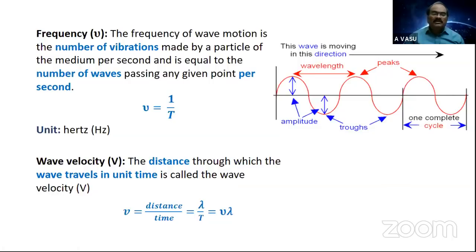Now in coming sessions, we will describe how this wave speed is to be determined in terms of practical parameters. You know, lambda by T can also be expressed as nu lambda, because frequency nu is 1 by T. If I replace 1 by T with nu, you get nu lambda. So V is equal to lambda by T, or V is equal to nu lambda. You have already studied this in earlier classes.